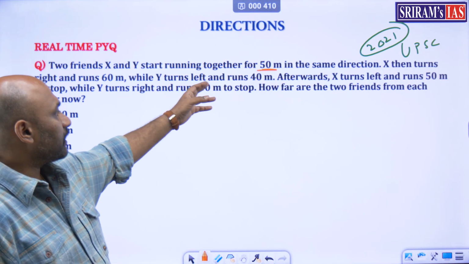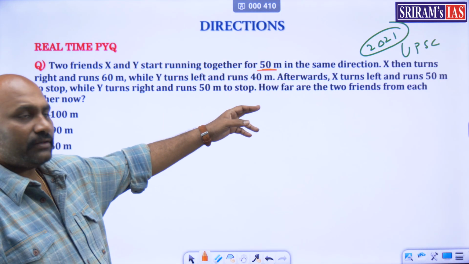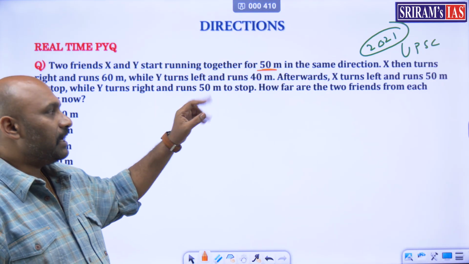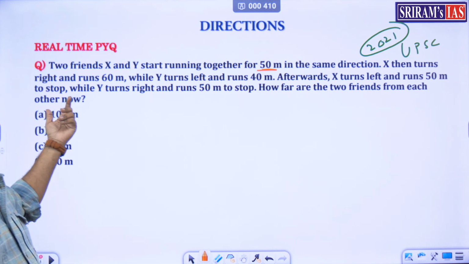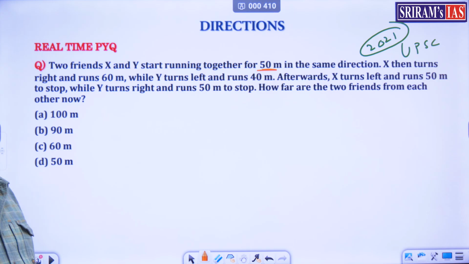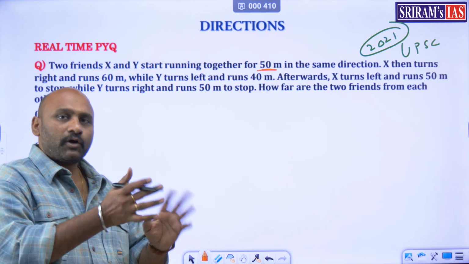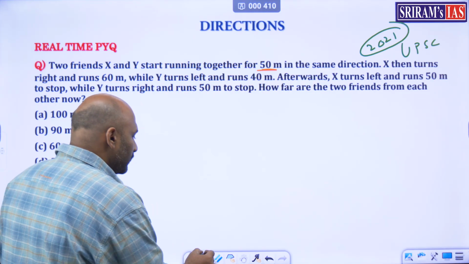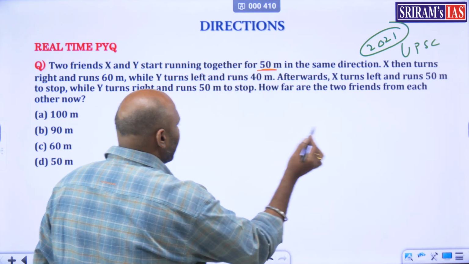Two friends X and Y start running for 50 meters in the same direction. X then turns right and runs 60 meters while Y turns left and runs 40 meters. Afterwards, X turns left and runs 50 meters to stop while Y turns right and runs 50 meters to stop. How far are the friends from each other? Both of them look like a complement to each other. One is turning right, one is turning left. So let's first discuss X's movement.